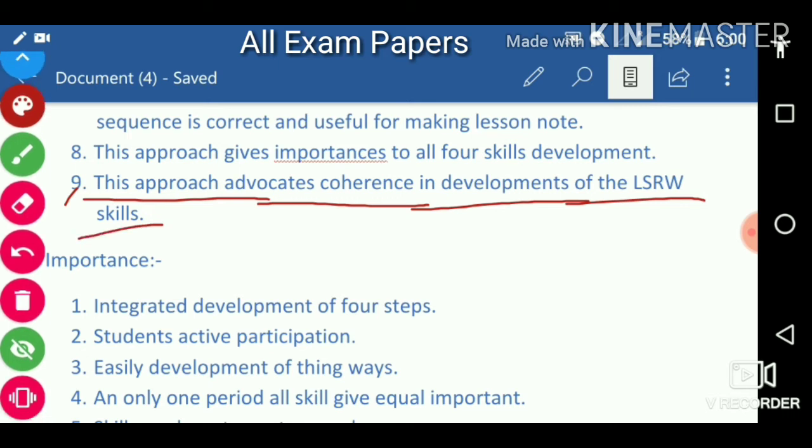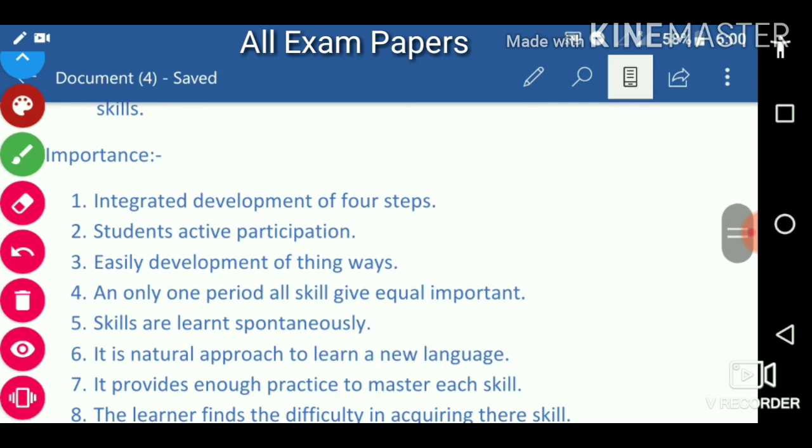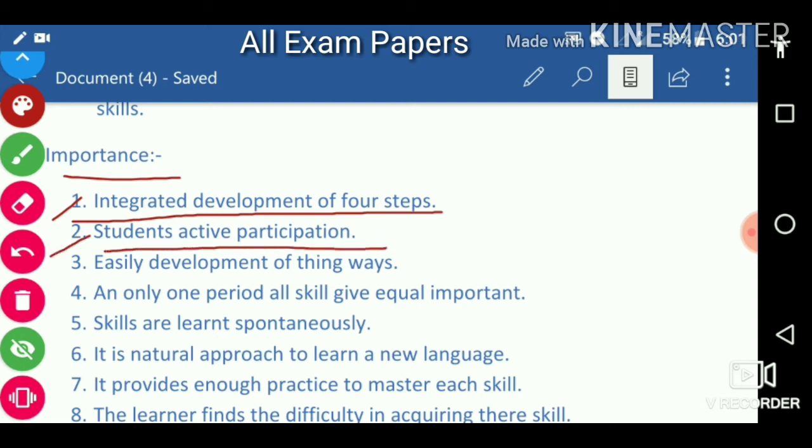Next is importance. First, integrated development of the four skills: students' active participation, easy development of skills, in only one period.